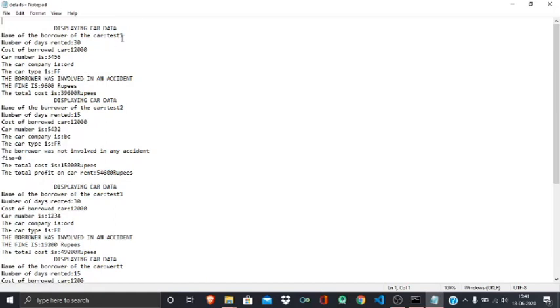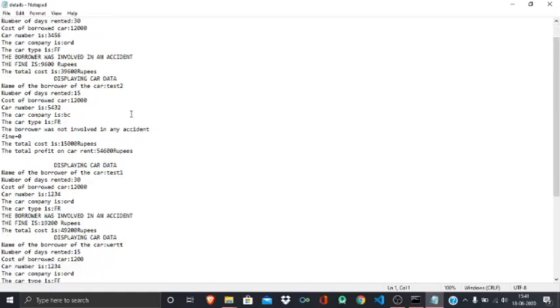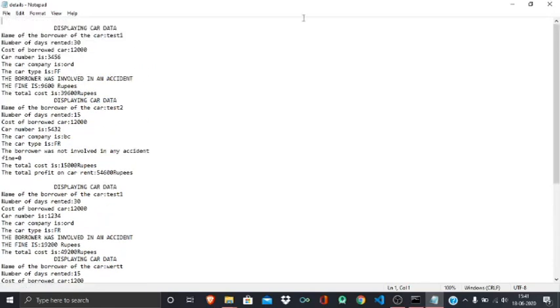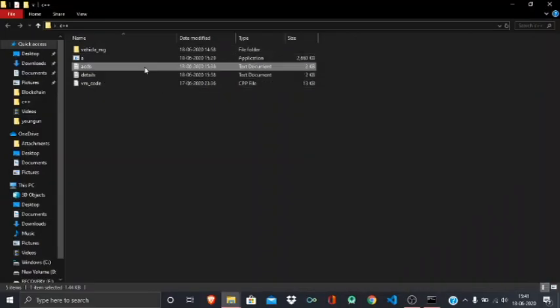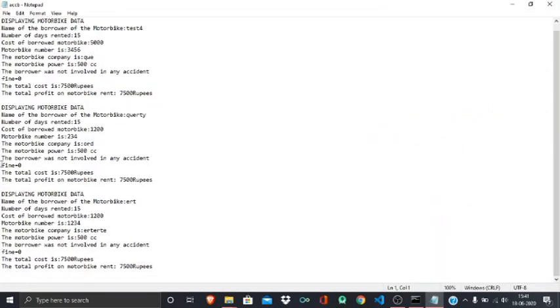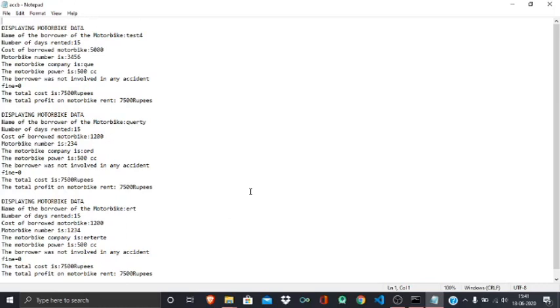Test 1 we have, like test 1 we have entered number of days 30 and so on, the car involved in an accident and all, and there are some displaying records. Now we will see for motorbike data. Here is the motorbike data. Okay, and similarly it's for heavy vehicles data.